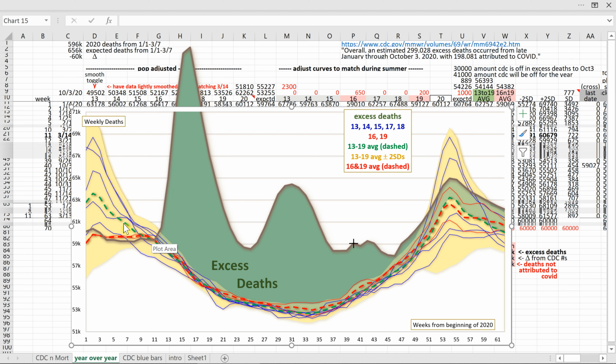In the year-over-year graph, the green dashed line provides the general shape of expected deaths. The red dashed line averages only years 2016 and 19, which are each represented as thin red lines. The shelves of 2016 and 19 are adjusted to match the beginning shelf of 2020. They begin the year flat before lilting into the summer months. Perhaps these 2 years provide the most accurate bellwether of things to come in 2020 sans COVID.